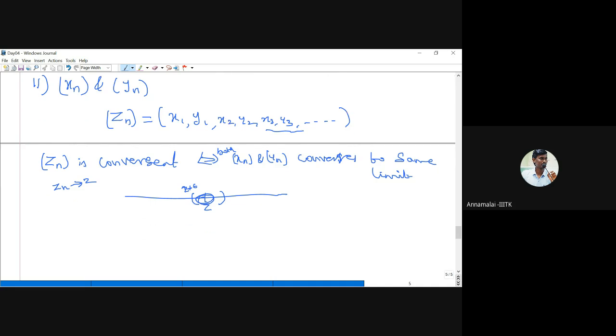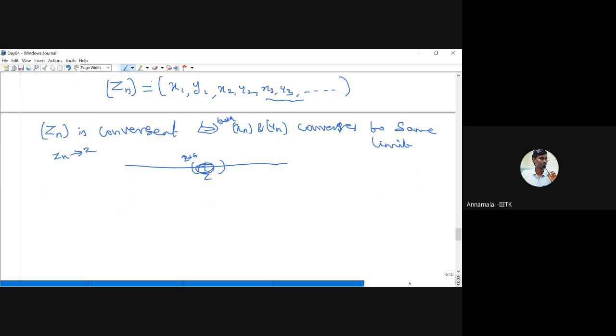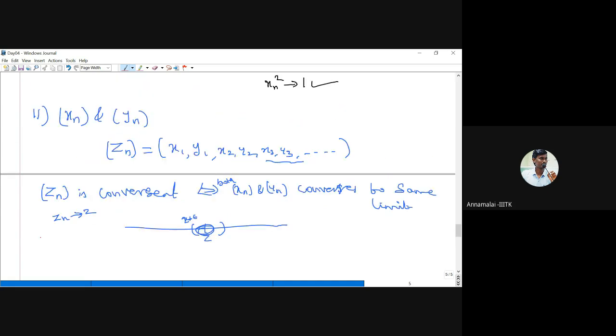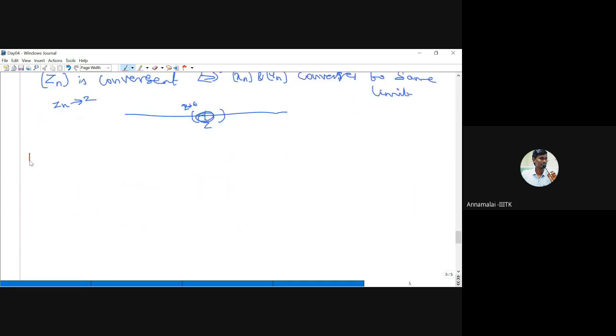Okay, this is a new one, the 12th problem. Suppose we have a given sequence xn. Now I define a new sequence sn, taking only the odd positions, that is x1, x3, x5, x7. So I am taking only the odd subscripts, that is x2n minus 1. And take tn as the even positions, that is x2n, for n greater than or equal to 1.